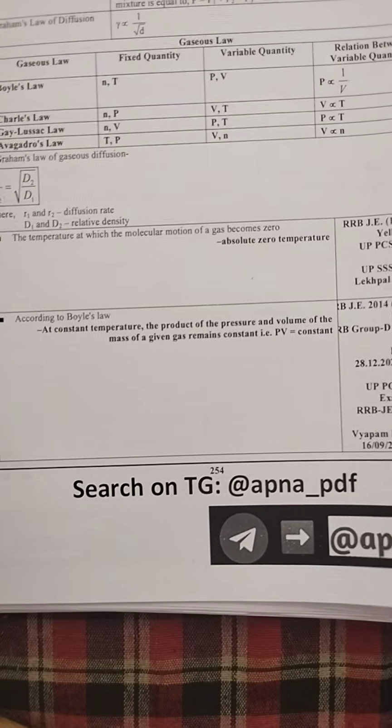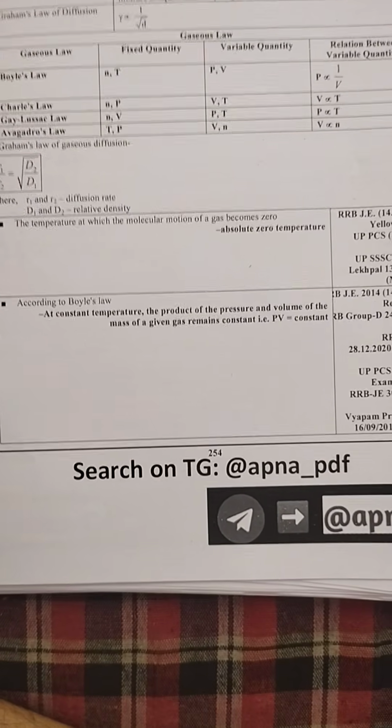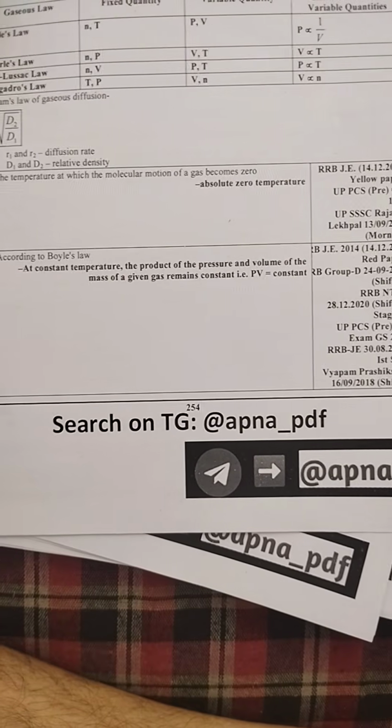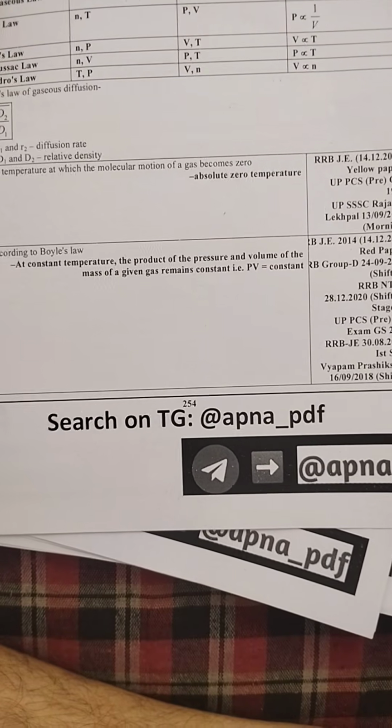The temperature at which molecular motion of a gas becomes zero is absolute zero temperature. According to Boyle's law, at constant temperature, the product of pressure and volume of a mass of gas remains constant: PV equals constant.